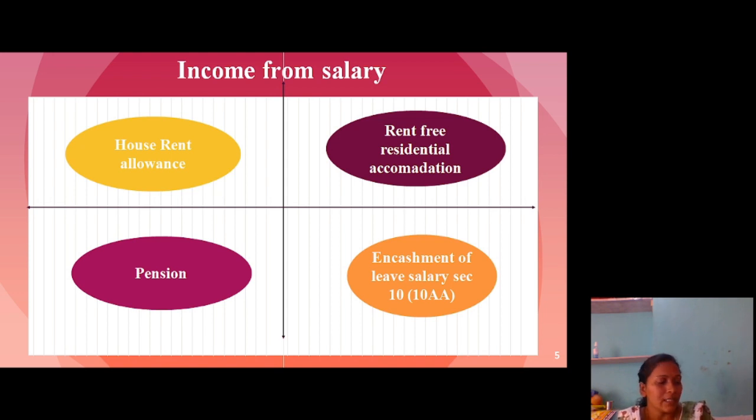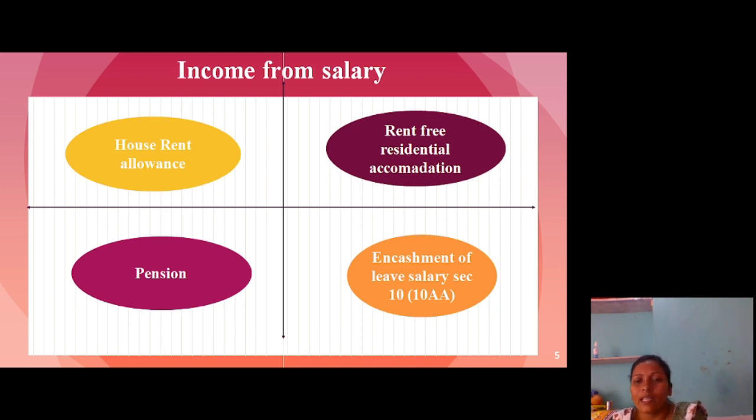Third is rent free accommodation. Rent free accommodation means residential accommodation provided to the employee by the employer free of cost. It is known as rent free accommodation. There are two kinds: a furnished house and an unfurnished house. This we will also discuss in the practical questions.